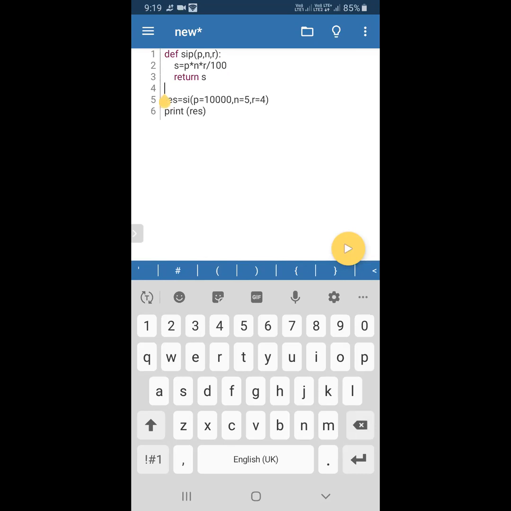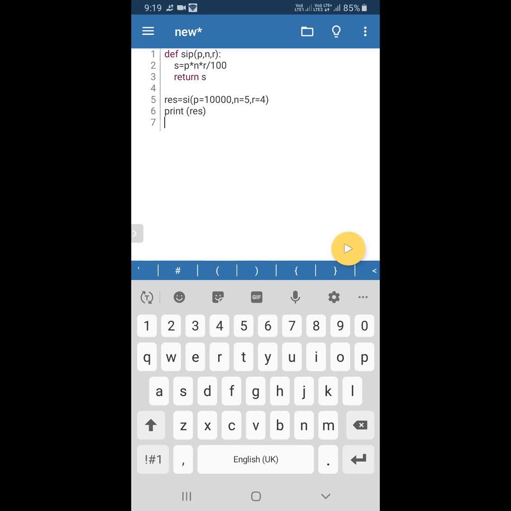Here you can see in the fifth line, can you watch? P equal to 10,000, N equal to 5, R equal to 4. Here we are giving a value directly in the argument position. We are directly passing the values, that is P equal to 10,000, N equal to 5, R equal to 4. The values are 10,000, 5 and 4, but we are giving a name for each. For 10,000, what is the name we are giving? P, in order to identify the value.